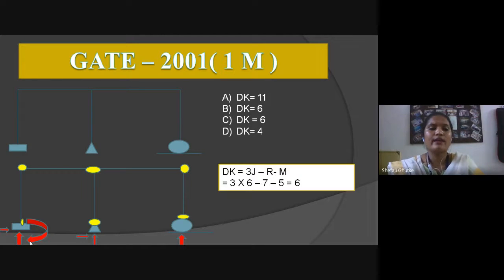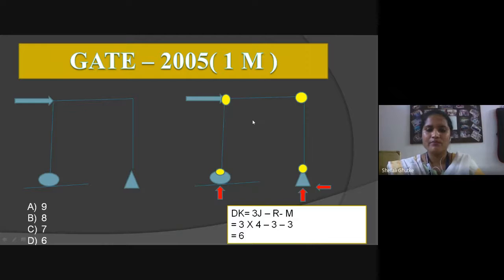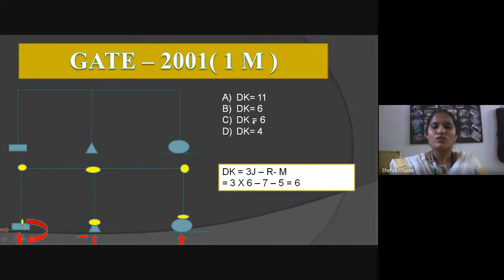You also know that 2 joints have 1 member, so here there are 5 members in total. After solving these values, we get the value of dk as 6. Sorry, two options show the same value by mistake. So the degree of kinematic indeterminacy will be 6.